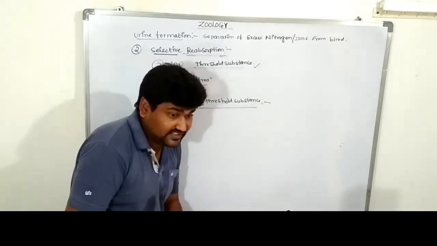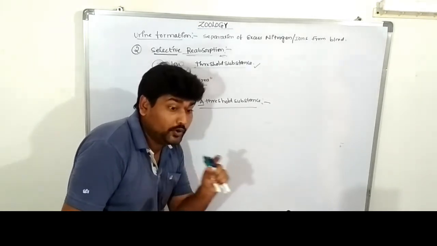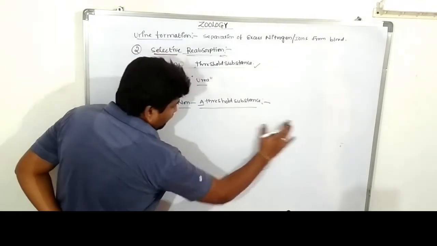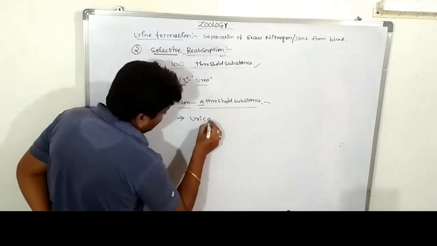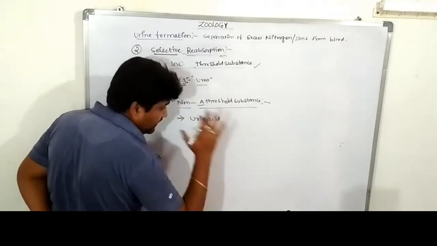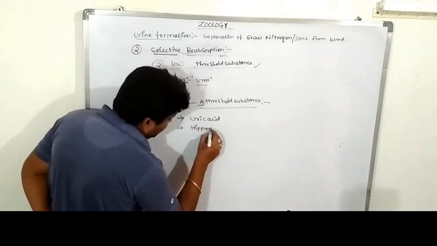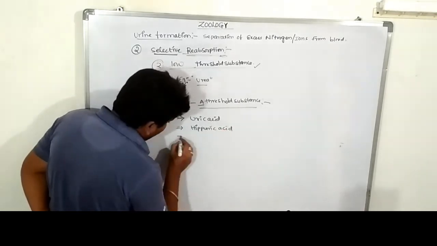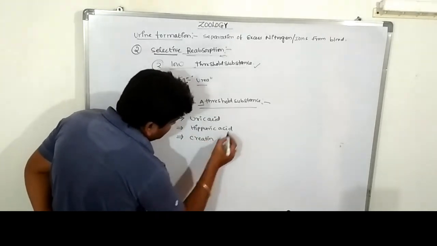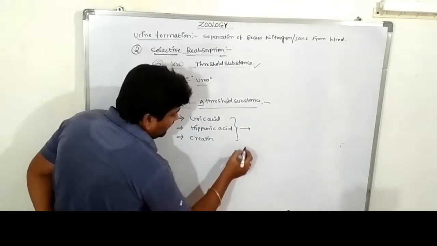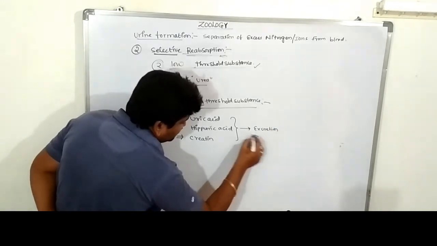First one, A threshold. Example, uric acid. What else? Creatine and hippuric acid. These three are very harmful to our body. First one is not urea. Uric acid. It is not essential for our body's metabolic activities. Hippuric acid. The third one is creatine. So these are completely eliminated from our body by the excretion process. They are never essential for metabolic activity.